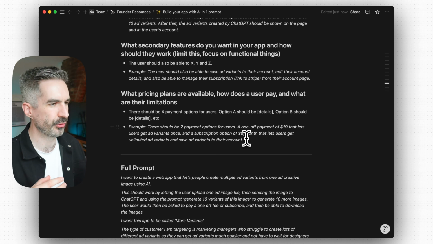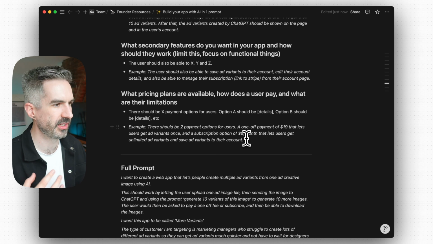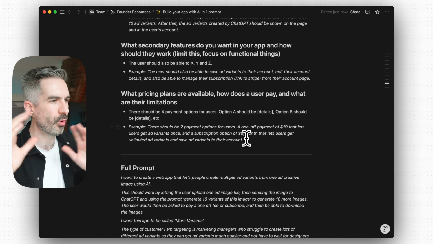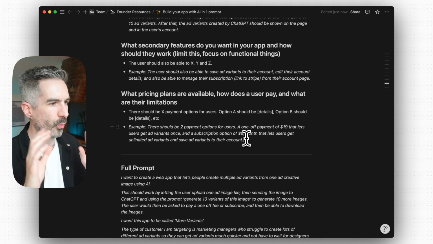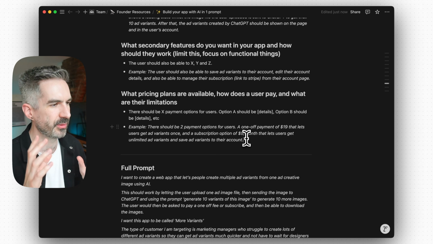And if you're unsure, you can always go onto an app which is kind of similar to the one that you're creating and see what pricing they are using and just copy their pricing model a little bit. The one recommendation that I would say here is that you want to try and keep it as simple as possible to start off with.